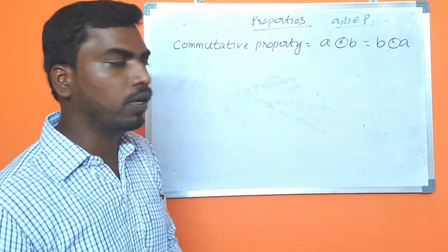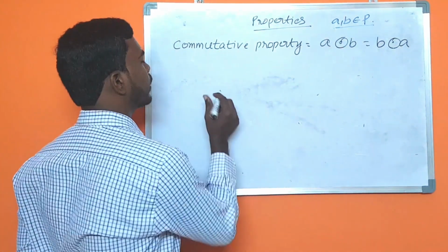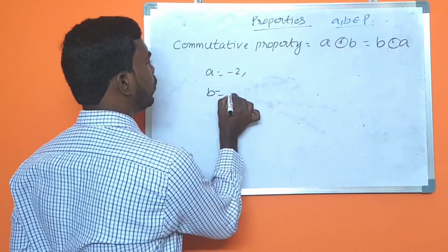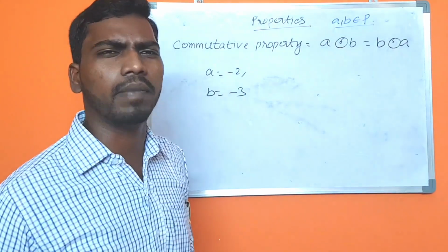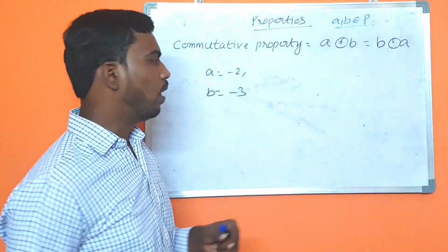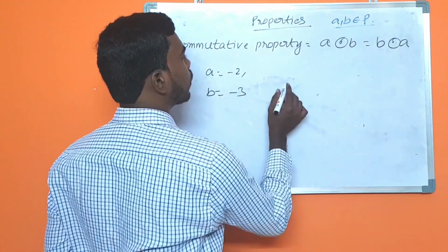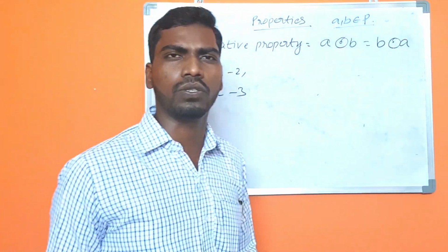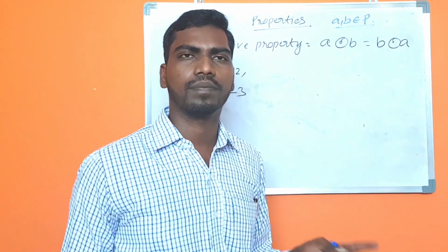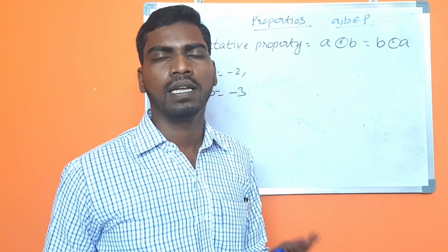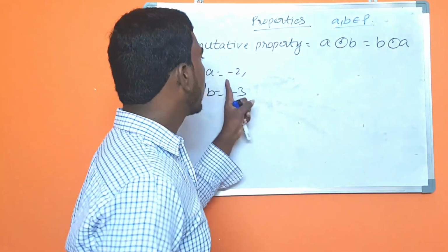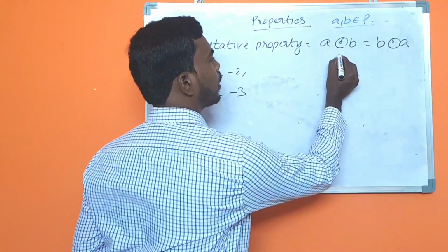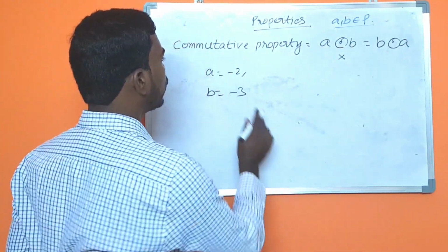Let's take an example. Let's take integers, A equal to -2, B equal to -3. We can take any numbers as integers. Let's take the dot circle as plus, minus, multiplication, division. We already did plus and minus. Now let's check with the dot circle as multiplication.